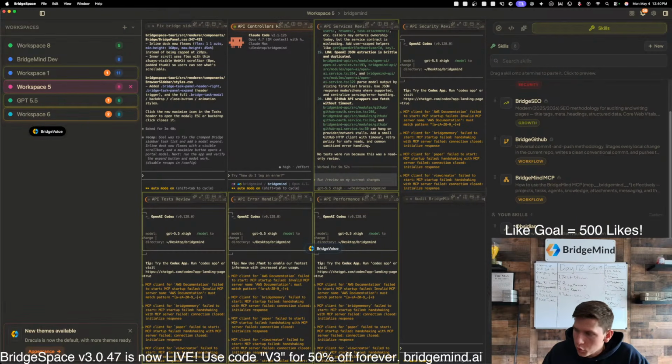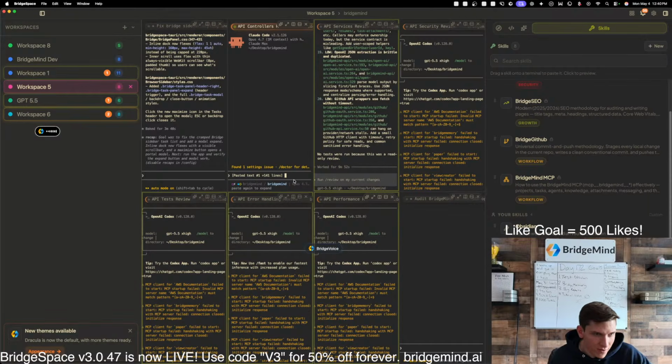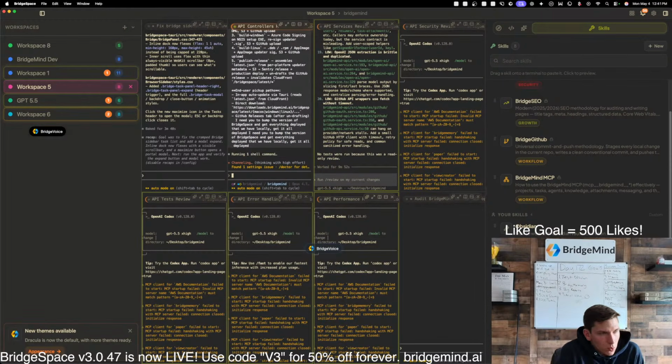So it's BridgeSpace deploy. If you look at this, this is the skill sidebar, and all you have to do now is literally just drag and drop. I need you to bump the version of BridgeSpace and get everything deployed that we have locally. Get it all deployed. Yeah, I think we have the copy and paste. We have a couple bugs that are fixed that we're deploying right now.